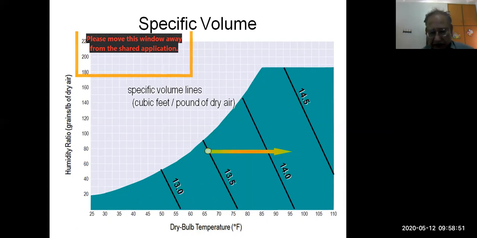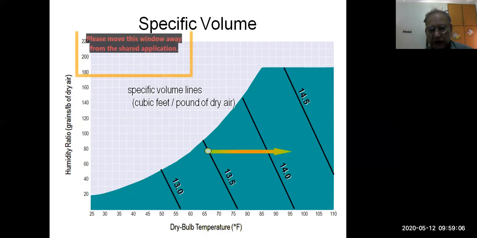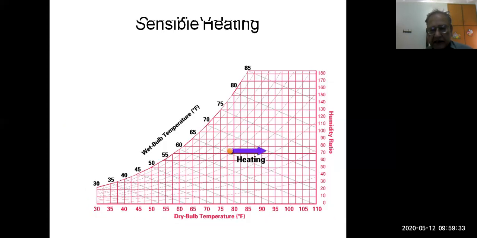Now here is shown one process. For example, we have the state point here. From the state point it shows that 13.5 cubic feet per pound of dry air is the specific volume. If you go horizontally towards the right, the humidity is constant, and specific volume lines increase: 13.5, 14, 14.5. So by increasing the temperature, specific volume increases.